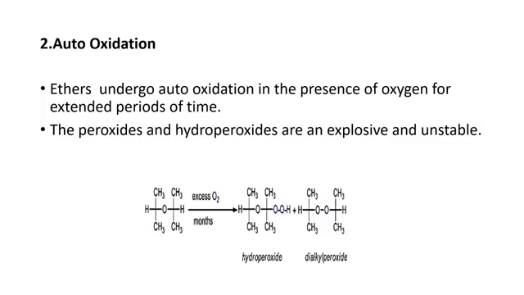Now, in the second part of reactivity of ether, we are going to discuss auto-oxidation. Ether has the ability to undergo auto-oxidation, and for that it needs to be exposed to oxygen for a long period of time. In the product, you will see there is the production of peroxide and hydroperoxide. Both products are highly unstable and explosive in nature. You will see here is an ether, here is an excess of oxygen. As a reaction, it will form two products, hydroperoxide and dialkyl peroxide, and both are highly unstable and explosive.